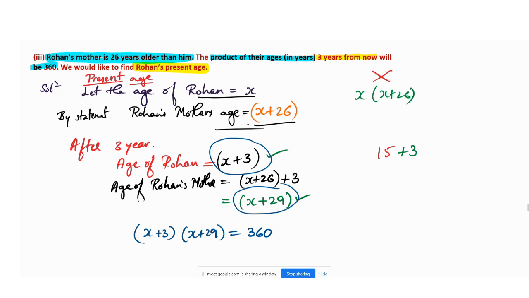Some of you will go for x into x plus 26. You will not read "after 3 years", and then you are going to get 0 marks. So read the question exactly, then answer.